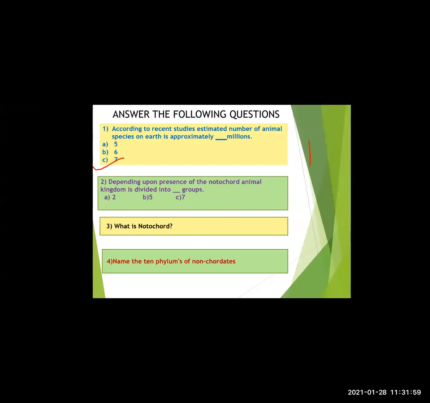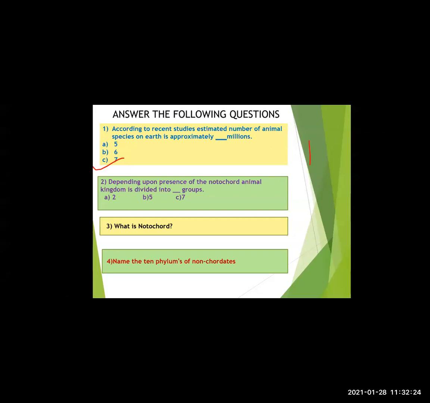Third one, what is notochord? Just now I said, what is notochord? Those who know the answer, anyone can unmute and answer. No one? Shall I give the answer?